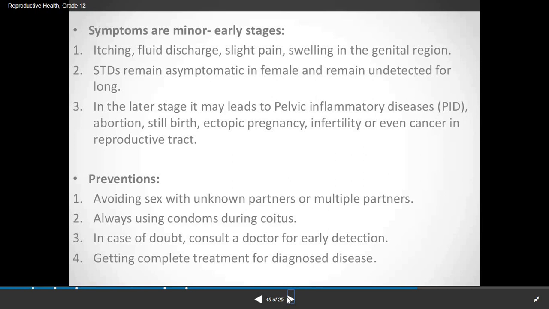Now, what are the preventions for these STDs? Avoiding sex with unknown partners or multiple partners. This is the most important point one has to remember. Second, always using condoms during coitus. Third, in case of doubt, consult a doctor for early detection. Getting complete treatment for a diagnosed disease: once the disease has been diagnosed, you have to take care of the hygiene of the reproductive organs and take proper medication. Only then are the STDs curable. And in future also, we have to take care of all these points.